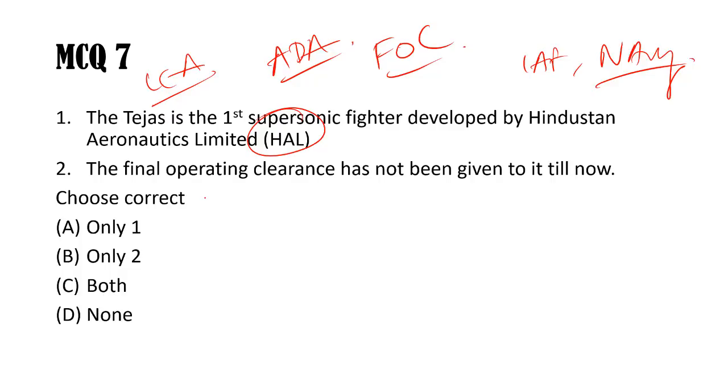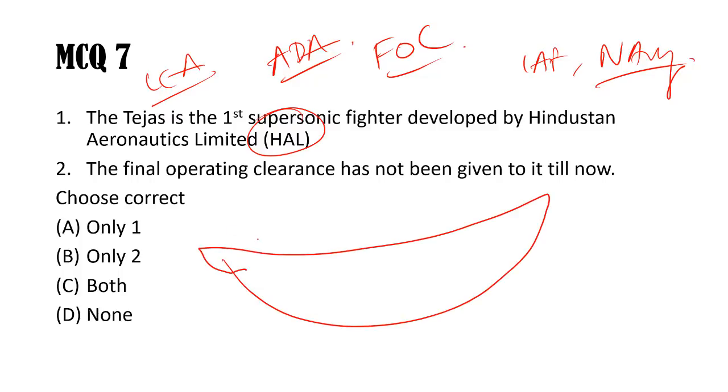Upgraded version is created for that, because for the Navy a more potent and more capable engine was required, because you see these aircraft carriers are there, and these planes, they will have to take off from here. So the area is very small, and the length of the runway is very less. So that's why more powerful engines are needed, and the landing gear is also upgraded there. Stronger landing gear is there, because they have a limited space to land and take off there. So this is inducted into Indian Navy now.